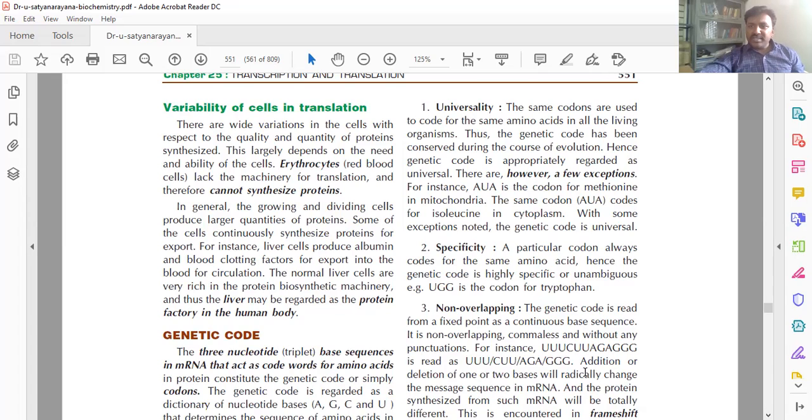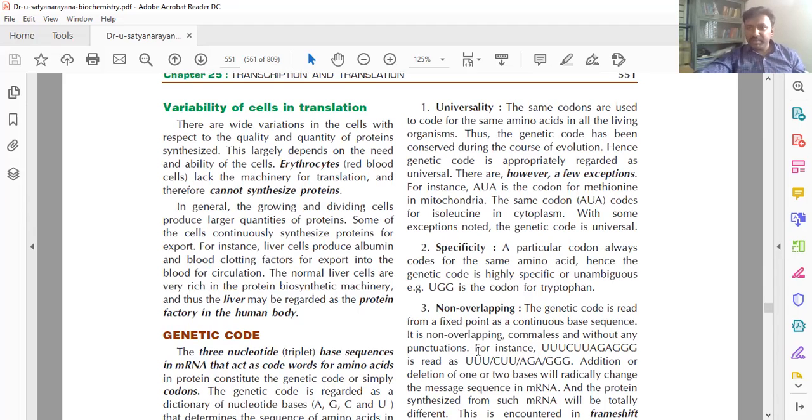Now non-overlapping. These codons are always tri, means three. See, first this is U, but they are not overlapped. Always you have to read it as a separate triplet. They are not overlapped with another.